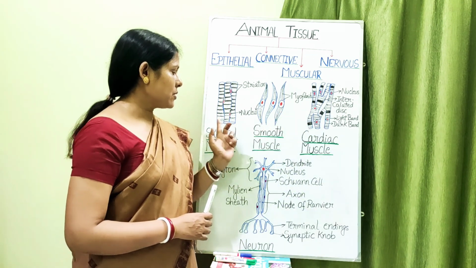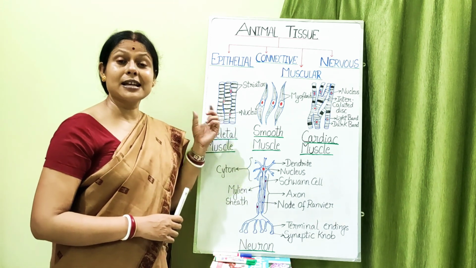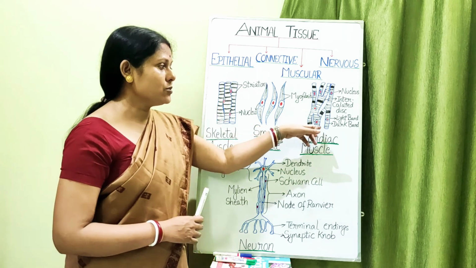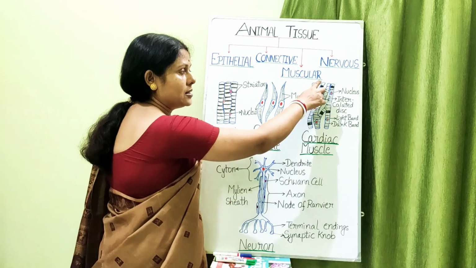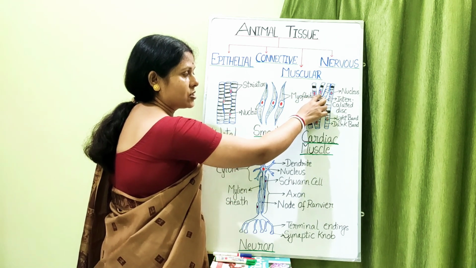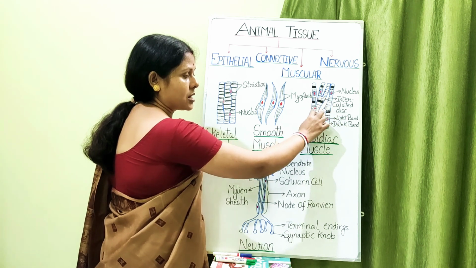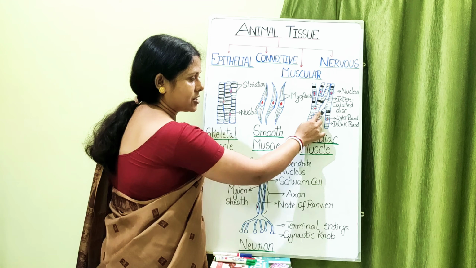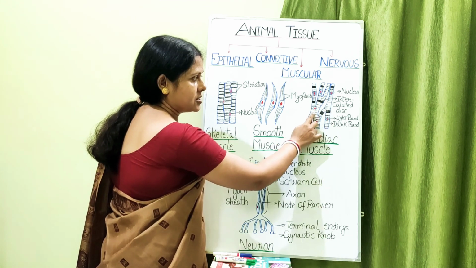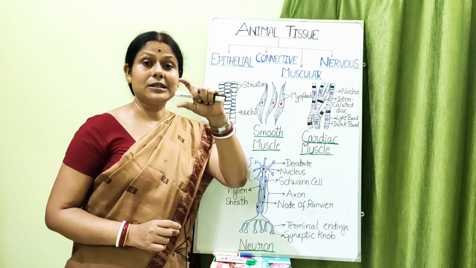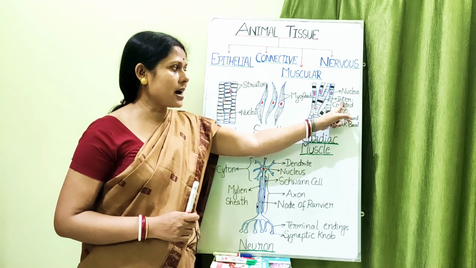Then it is different from the skeletal muscle cell in the sense that the skeletal muscle cell does not show any branching. But if you see the cardiac muscle closely, you can see a lot of branching. And where there is a junction, this junction helps to form a connection between two adjacent cardiac muscle fibers. You can see that there is a connection. This is joined with this, this is joined with this. So these junctions form a kind of disc. Now what is this disc? This disc is called the intercalated disc.